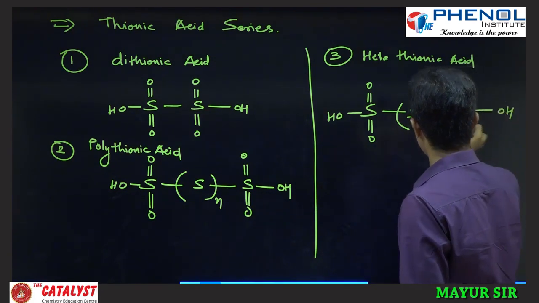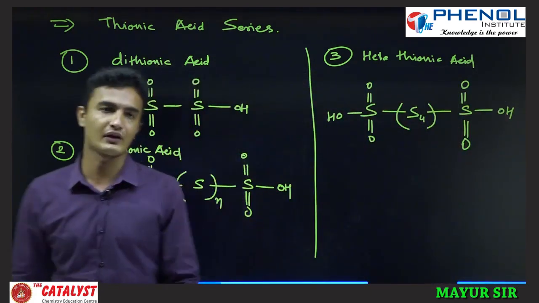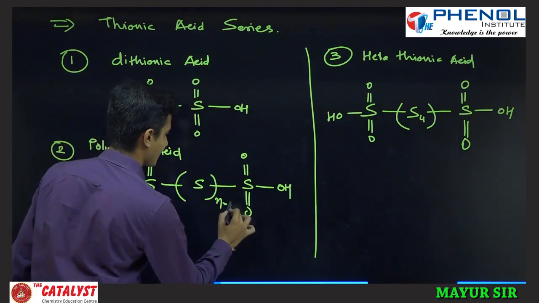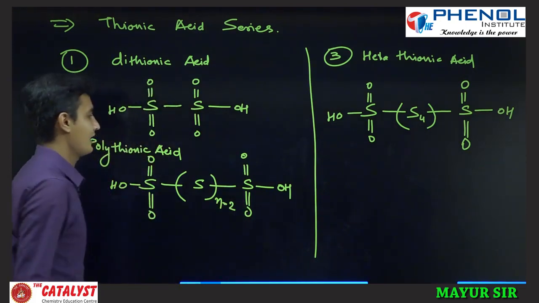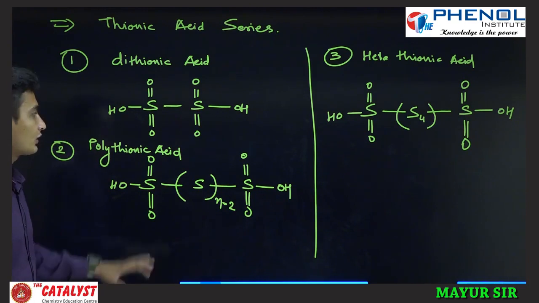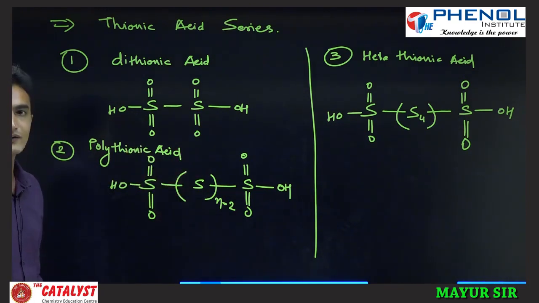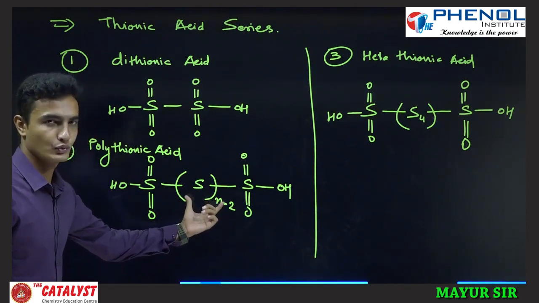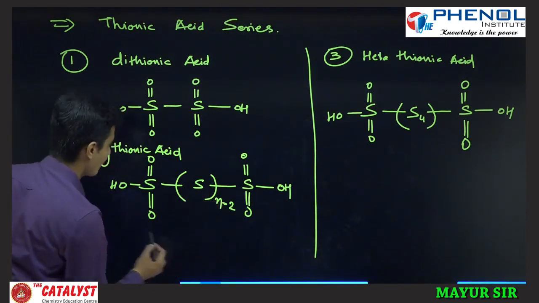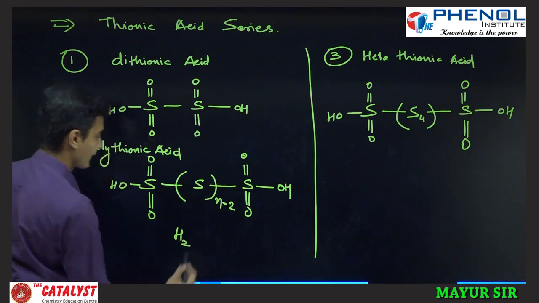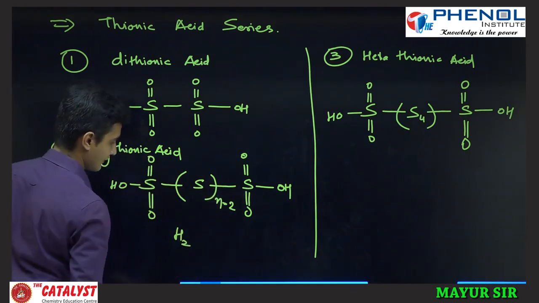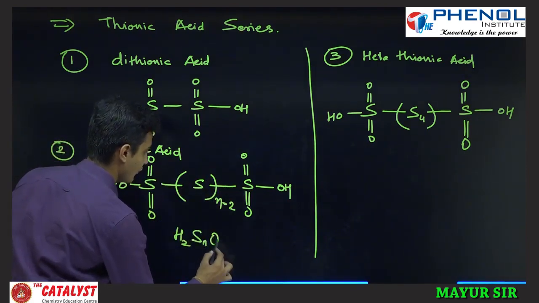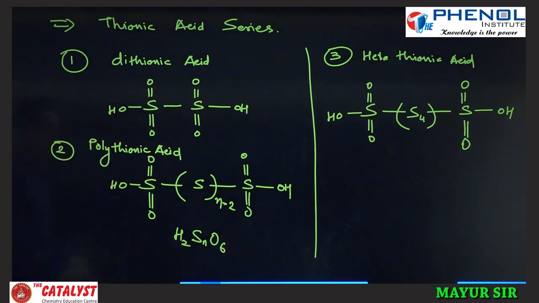So in between the 2 sulfur there should be 4 sulfur atoms. If there is n number of sulfur atoms, then in between there should be n minus 2 sulfur atoms, and the molecular formula is H2SnO6.